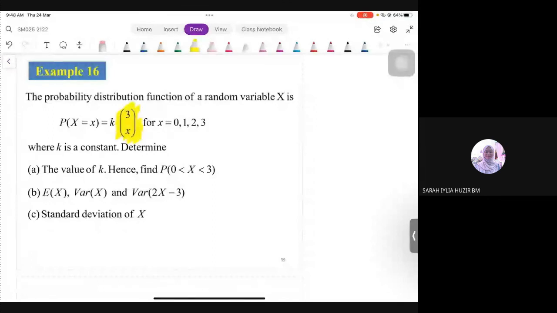Sebab selalunya student, ni pernah keluar dalam soalan PSPM. Dia confused, dia tak tahu itu notation apa. For X equal to 0 up to 3 and then find K, after that find probability, cari expectation, variance, cari standard deviation. Okay, yang bawah tu semua kita akan senang kalau kita dah construct probability distribution table. Tapi problem dia sekarang, nak dapatkan the table itself, value for each probability must substitute into function yang saya highlight tu kan. So itu yang selalunya orang tak tahu itu notation apa.